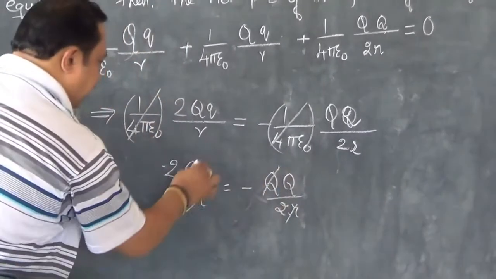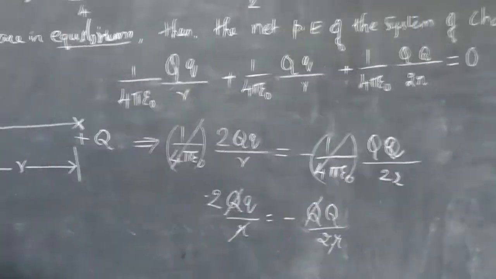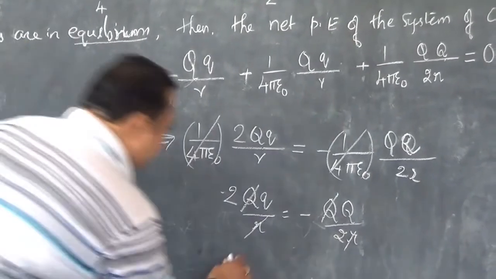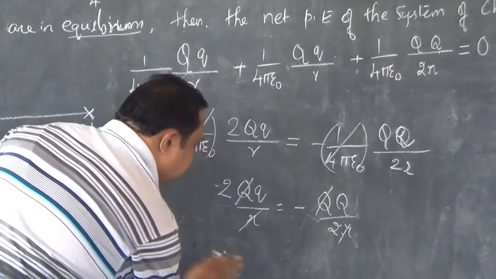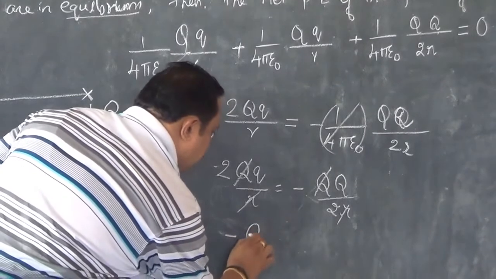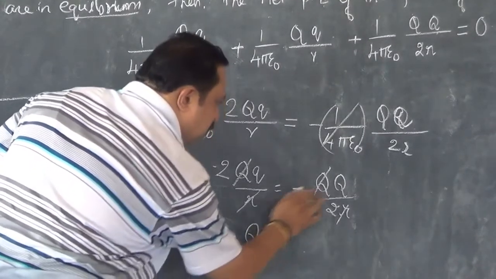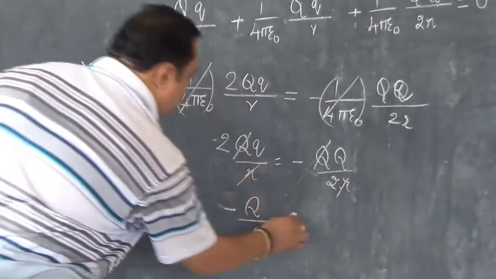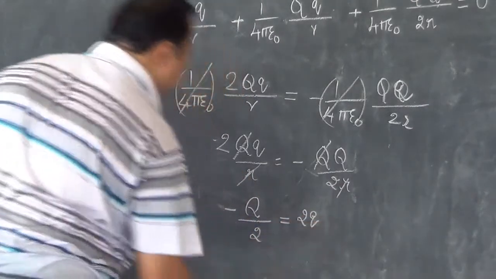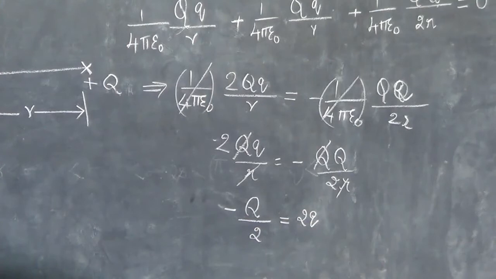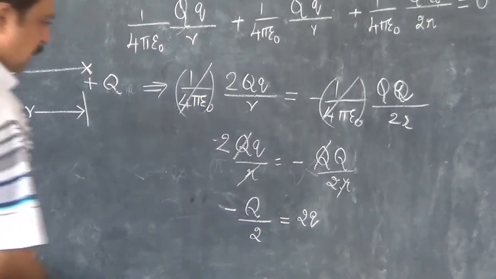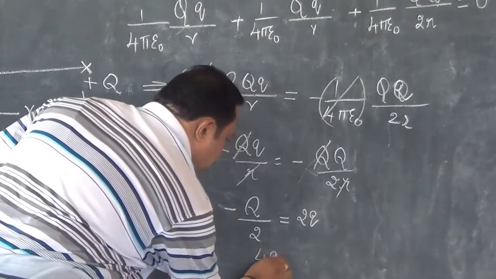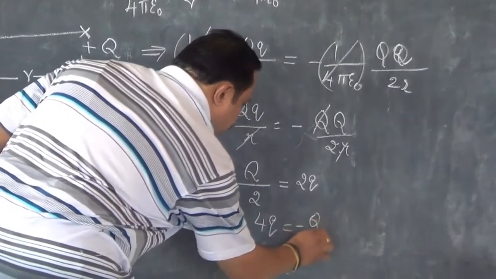Cancel one of the q's on the right side and one of the q's on the left side. Then this is minus q by 2 on the right hand side, equal to 2Q. Or 4Q equals minus q.